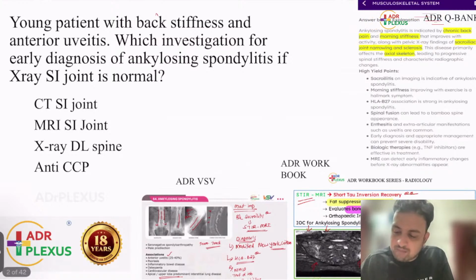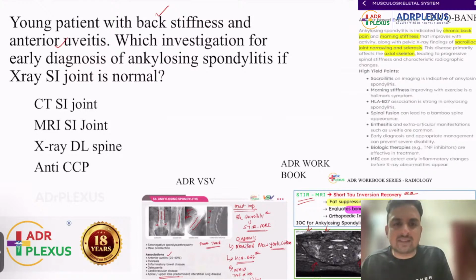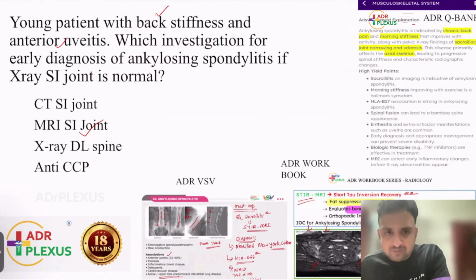In the history, the patient had back stiffness and anterior uveitis, and in the X-ray, the finding was not that evident. So what is the investigation that helps you to diagnose ankylosing spondylitis at the earliest? That is an easy, frequently asked one. I always used to tell you, STIR MRI will be the first investigation. So the answer here is MRI of the SI joints. It is a pretty straightforward one, which we already discussed multiple times in our class and in our workbooks.